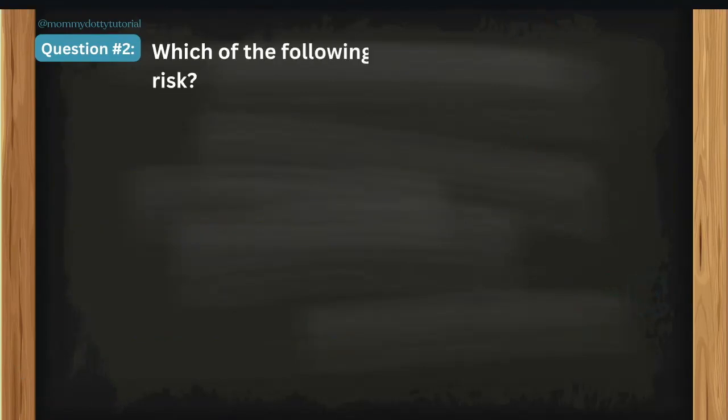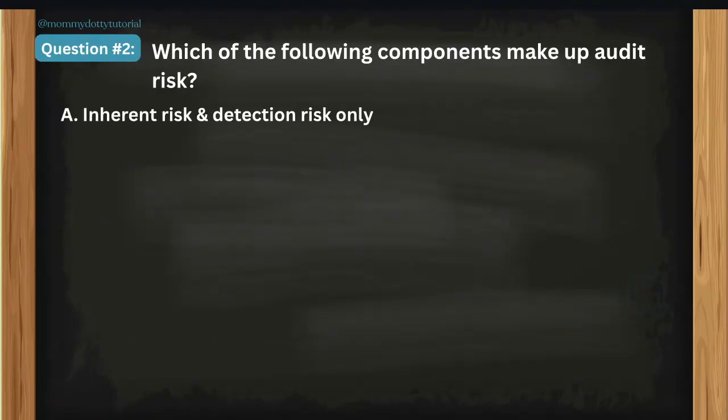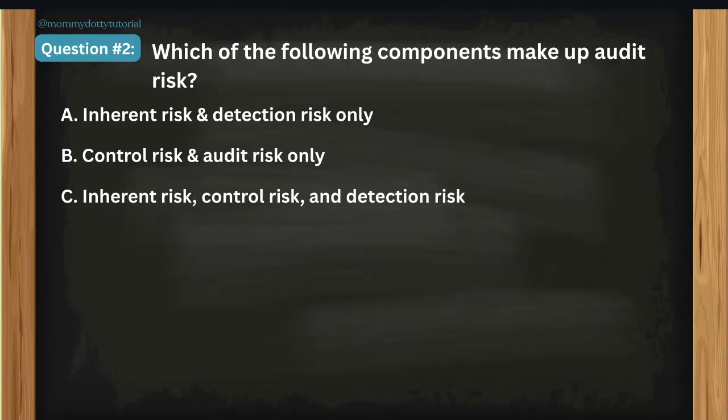Okay, let's go to question number 2. Which of the following components make up audit risk? A, inherent risk and detection risk only. B, control risk and audit risk only. C, inherent risk, control risk, and detection risk. And letter D, engagement risk and control risk.